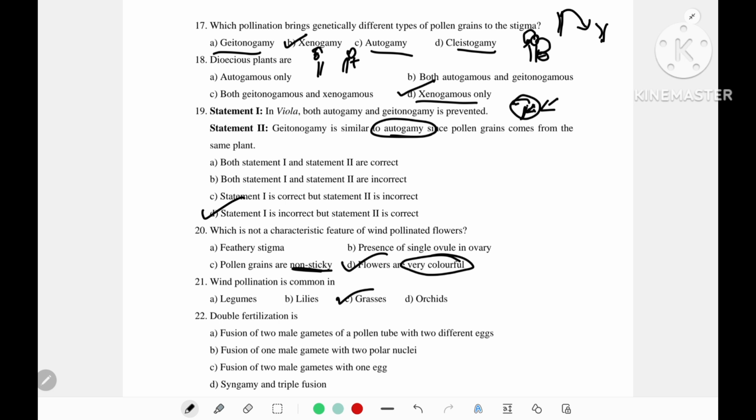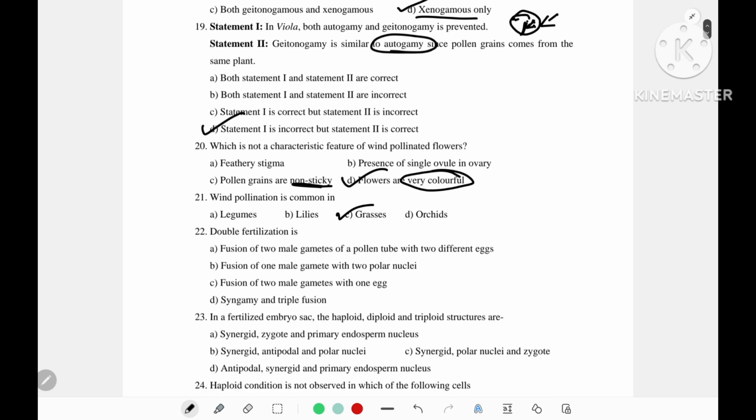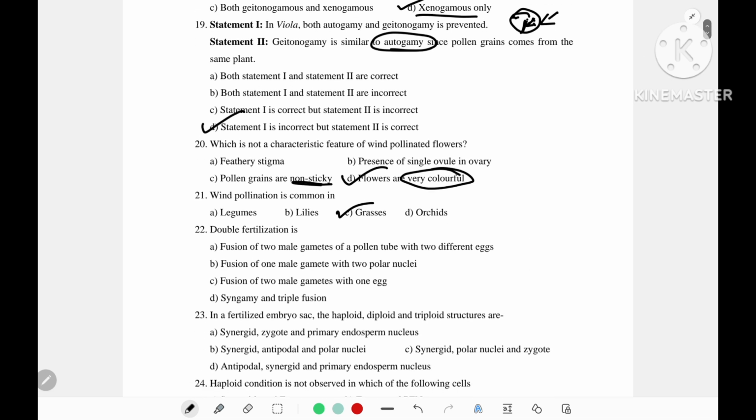Double fertilization. In angiosperms, there is a process called double fertilization where one male gamete fuses with the egg cell to form a zygote and another male gamete fuses with the central cell nucleus, which results in formation of the primary endosperm nucleus. So this is called double fertilization. Fusion of one male gamete with egg cell to form zygote is called syngamy, and fusion of another male gamete with the central cell nucleus, forming the primary endosperm nucleus, is called triple fusion.